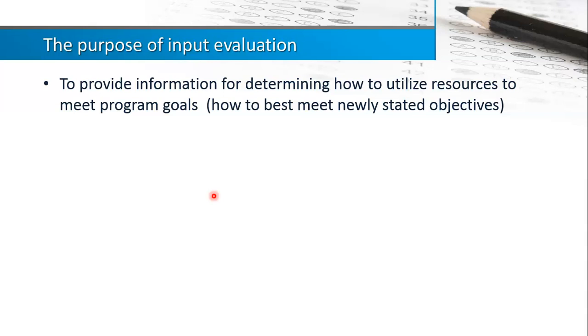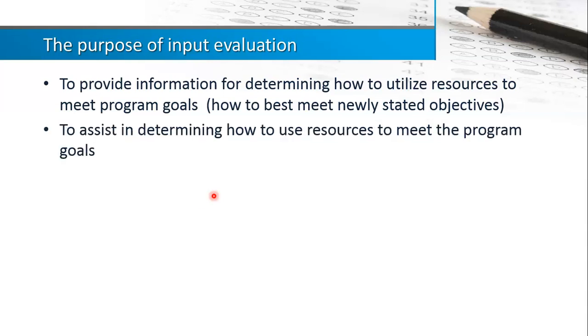Input is looking at the ability of that organization to use whatever they have to provide the service or to meet the program goals here.